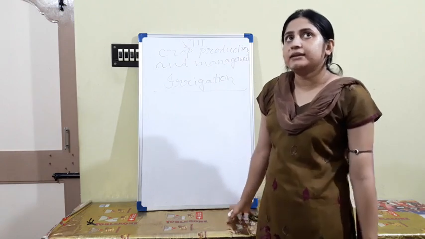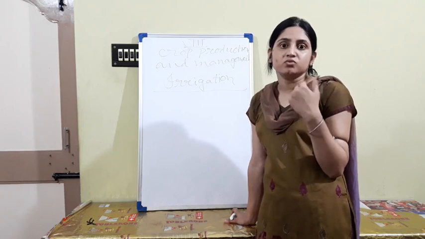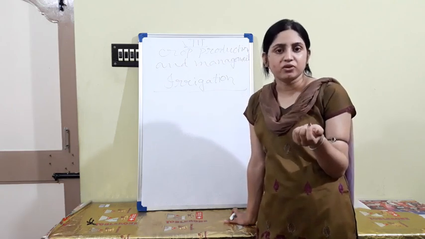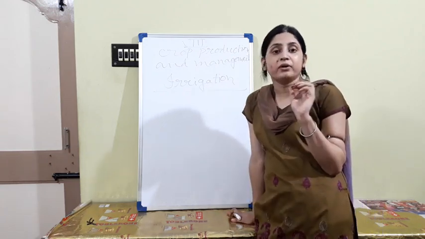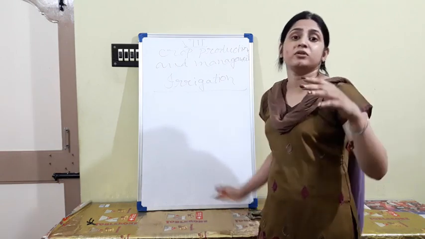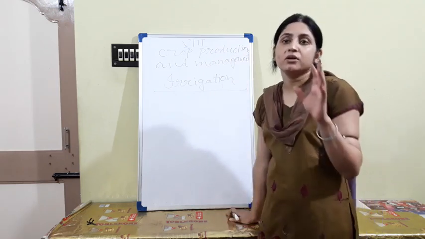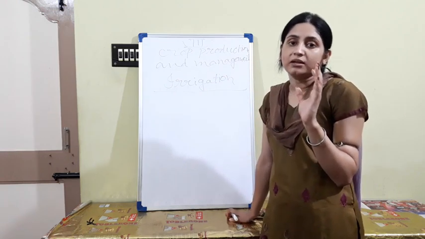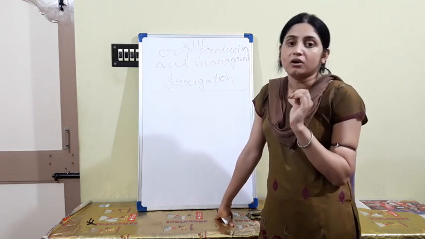You have seen, at any time in the field, the farmers watering the plants. You also water the gardens, the plants of your own gardens. So this is called one type of irrigation. Irrigation means watering the plants at the proper interval of time, not continuously. That is also harmful for the plant. So when water is really needed for the plant, or at the proper interval of time when you water the crops, that is called irrigation.